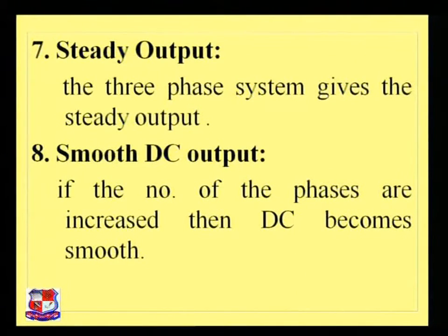Smooth DC output. If the number of phases is increased, then DC becomes very smooth. It means that in a single-phase system the DC is not as smooth as the DC in a polyphase system.